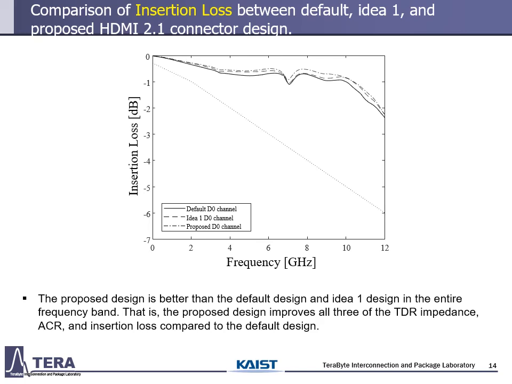In the proposed design, adding a tap to the ground line increases the capacitance between the signal and ground, resulting in low capacitance between signals and better impedance matching. Loss is further improved. It has been proven that the proposed design improves the insertion loss. Finally, the proposed design improves all three of TDR impedance, ACL, and insertion loss compared to the default design.